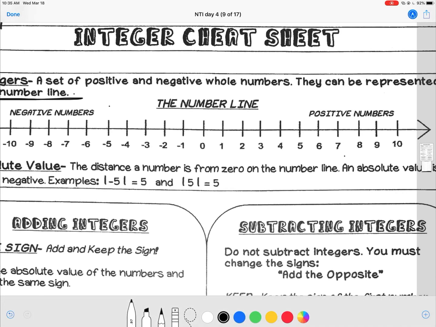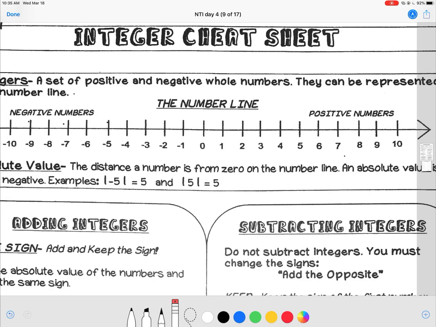One way to look at that is you can go up here to your number line and say, okay, I started at positive 4, which would be right here, and then I added 5 to it. So I'm going to go to the right 5 spots: 1, 2, 3, 4, 5, and I ended up at positive 9. When we add negatives, because you're adding a negative, you're going to go the other way. So negative 4, I added a negative 5, so I went to the left. It's basically like subtracting 5. So I went from negative 4 to negative 5: 1, 2, 3, 4, 5. And that is one way to think of it.